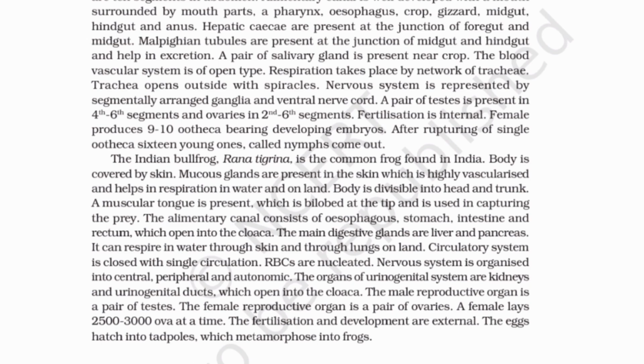The organs of the urinogenital system are kidneys and urinogenital ducts, which open into the cloaca. The male reproductive organ is a pair of testes. The female reproductive organ is a pair of ovaries. A female lays 2500-3000 ova at a time. The fertilization and development are external. The eggs hatch into tadpoles, which metamorphose into frogs.